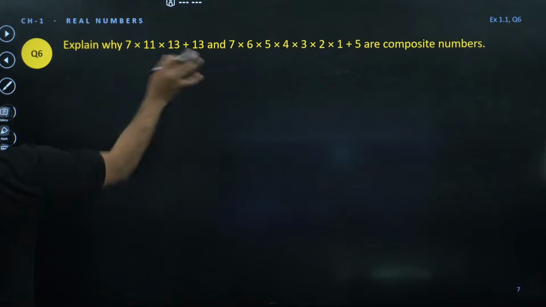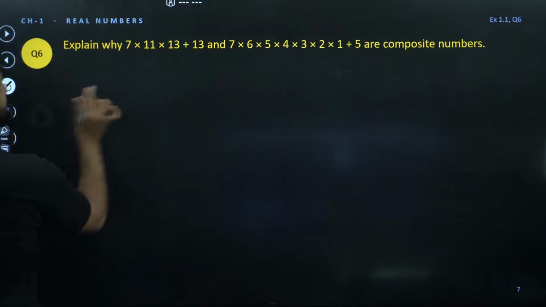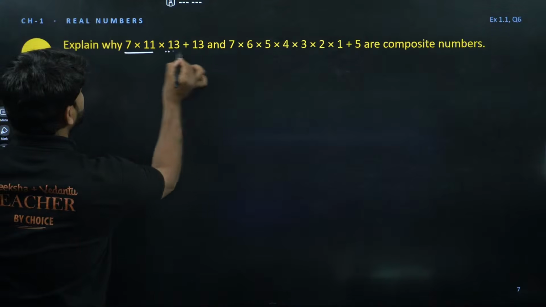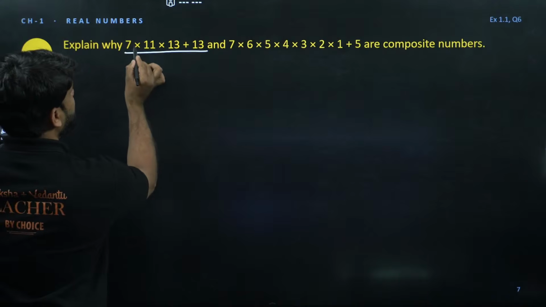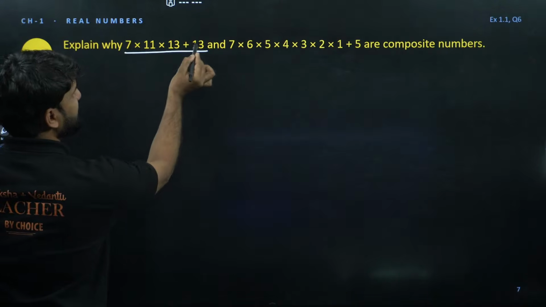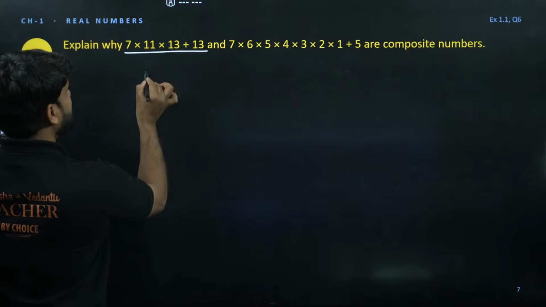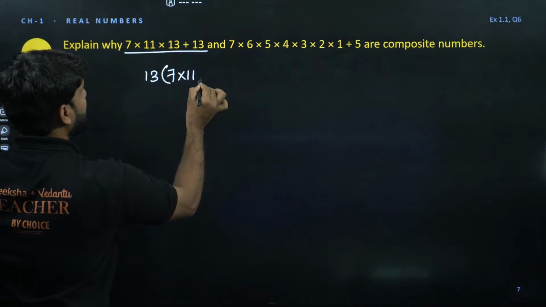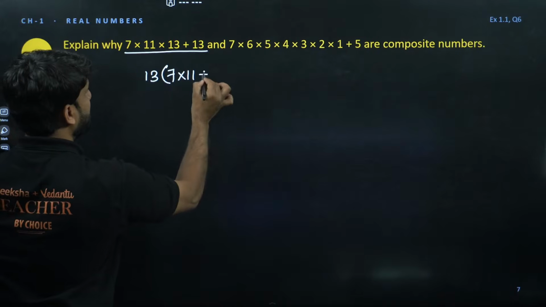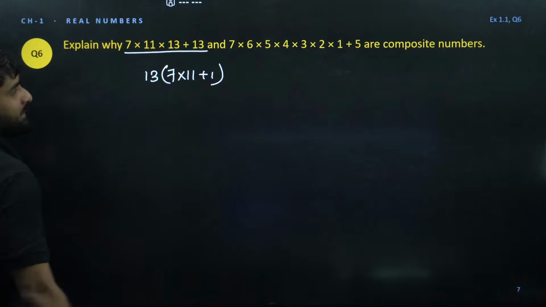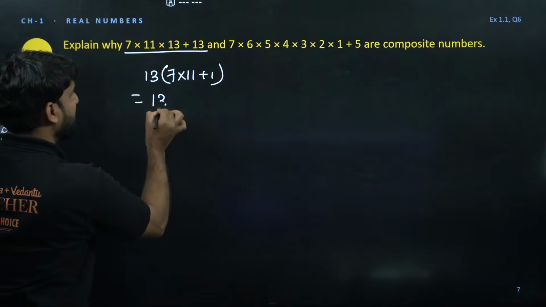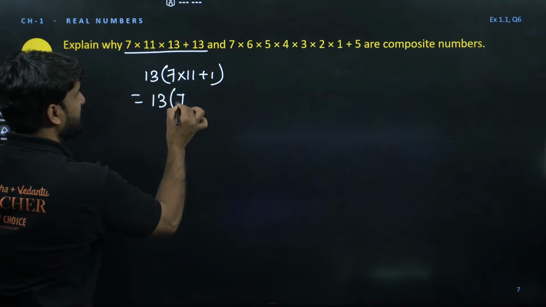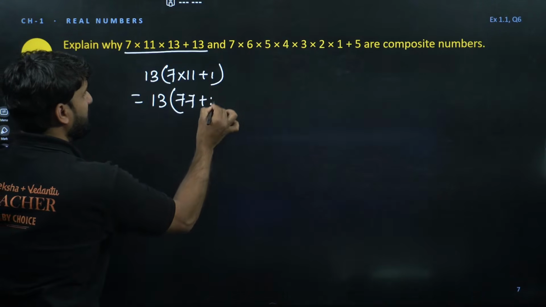So let's check here. Look at the number. Here all the numbers are in multiplication, then plus sign, then 13. So we can take 13 common. So we have 7 into 11 plus 1. 7 into 11 will be 77 plus 1.